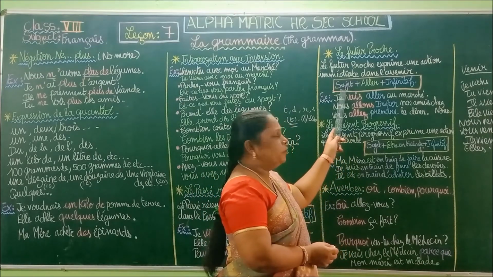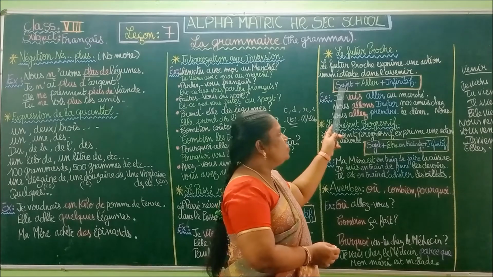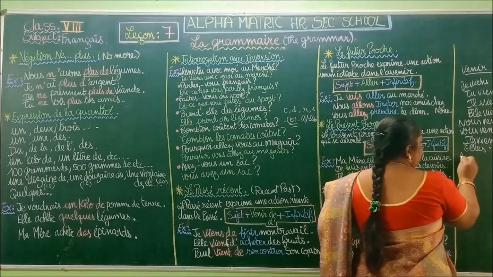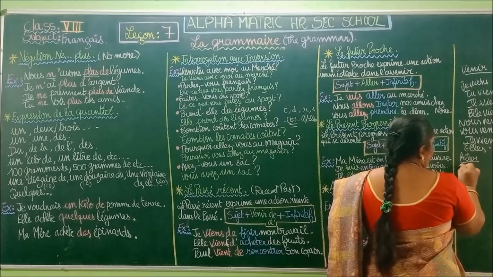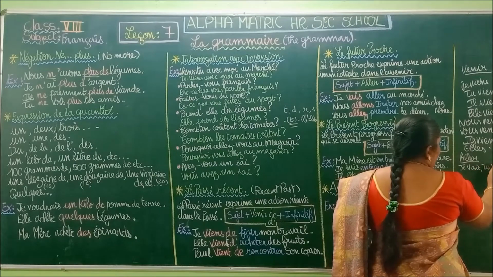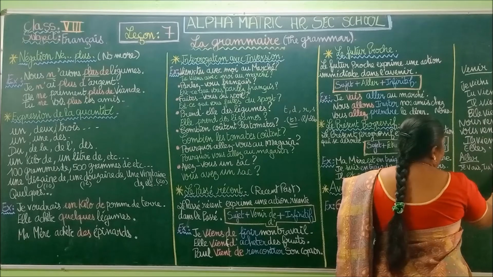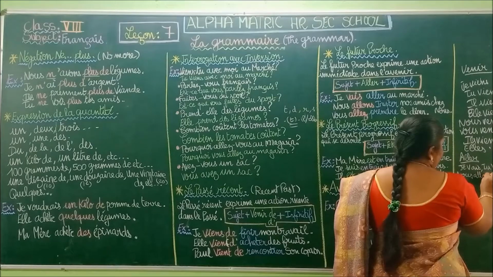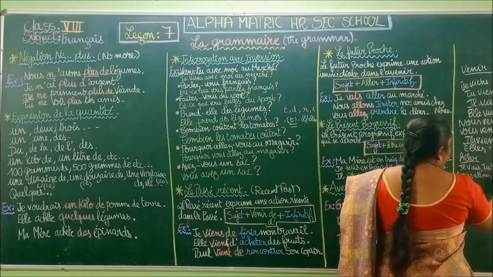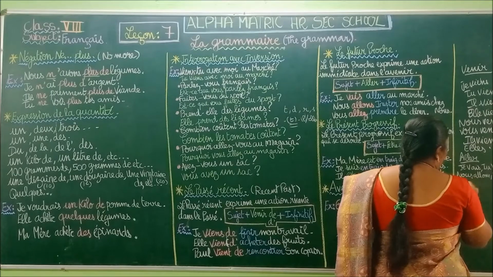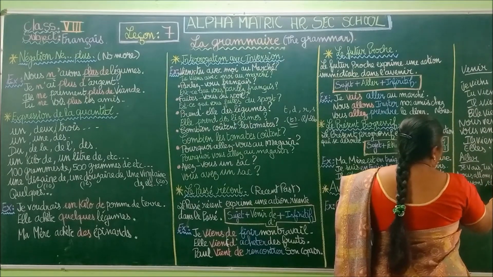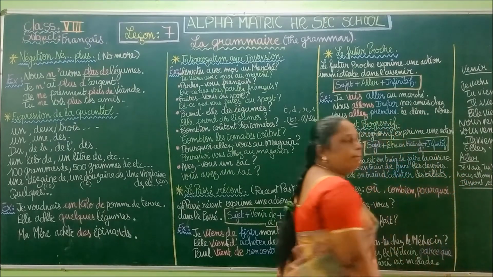So for the futur proche, we are going to use sujet plus aller. You already know the verb aller in present. What is that? Je vais, tu vas, il va, elle va, nous allons, vous allez, ils vont, elles vont. You can see this in your book back also. So this is the verb aller in present tense.